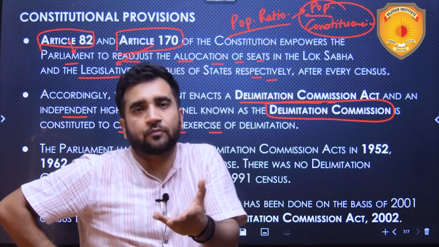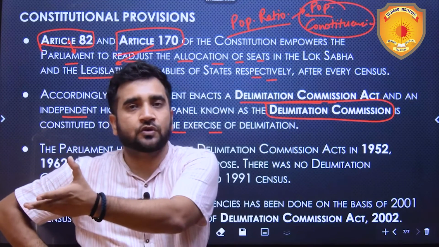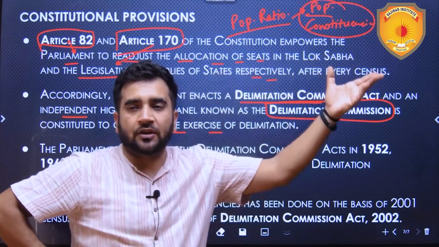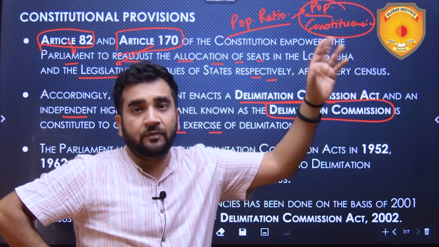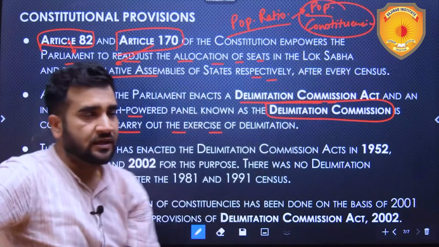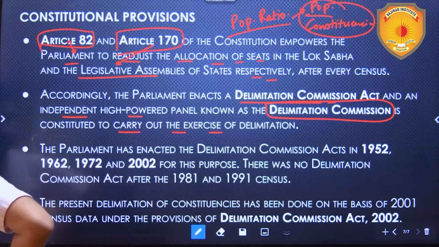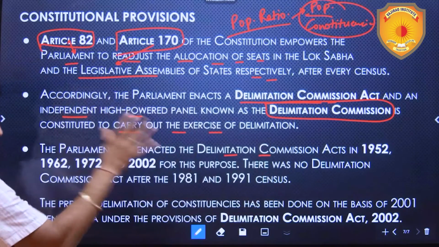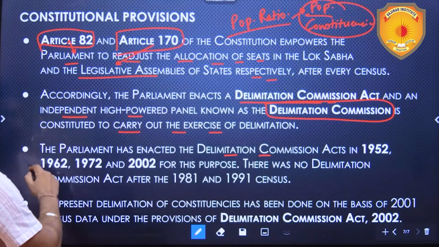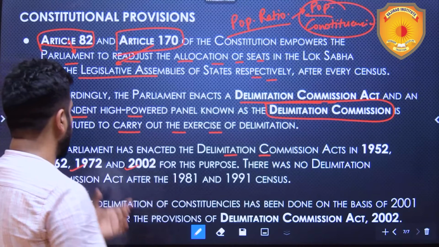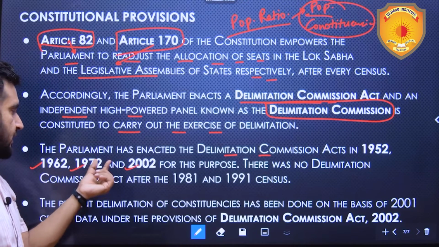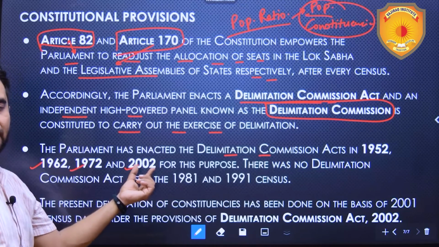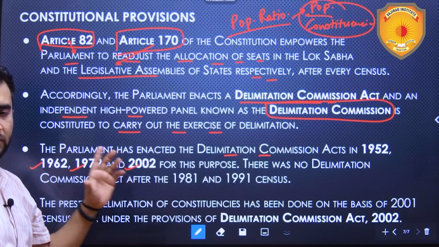And this was the major bone of contention between the southern states, which were following family planning norms, and the northern states, which were not. The northern states were being awarded more constituencies as compared to the southern states. The Parliament has enacted the Delimitation Commission Acts in the following years: 1952, 1962, 1972 and 2002. No act was enacted in the 1980s and 1990s. The last Delimitation Act was enacted in 2002 only.